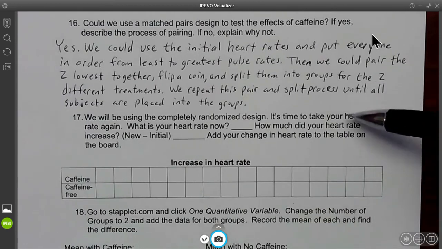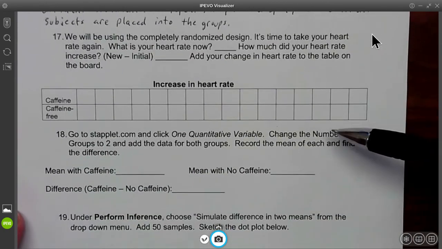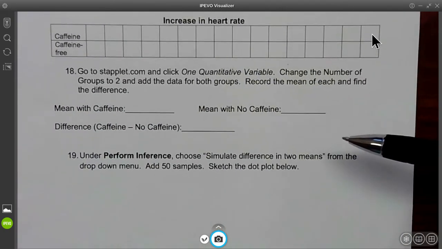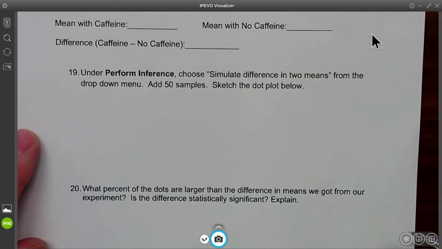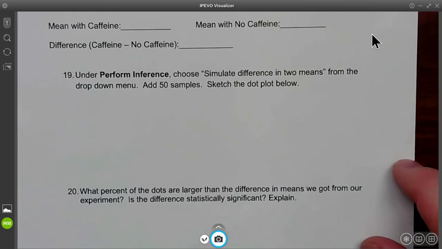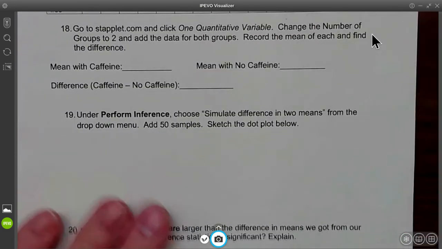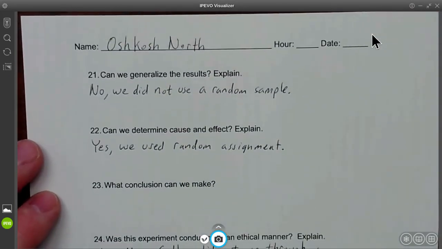Now, when it gets to 17, 18, 19, and 20, my friends, they want us to do this ourselves in class, and we're not in class right now. We're on virtual learning, so that is something we would have to do when you come back, or maybe next year. Okay, so last page.